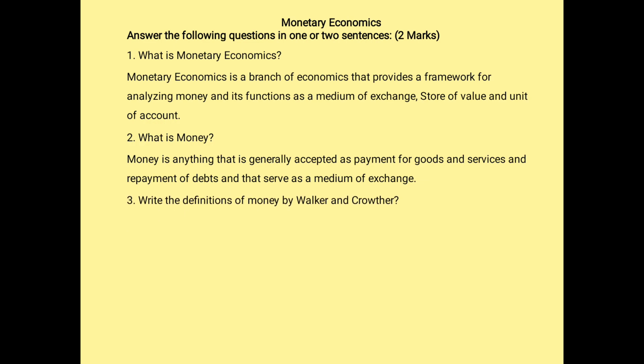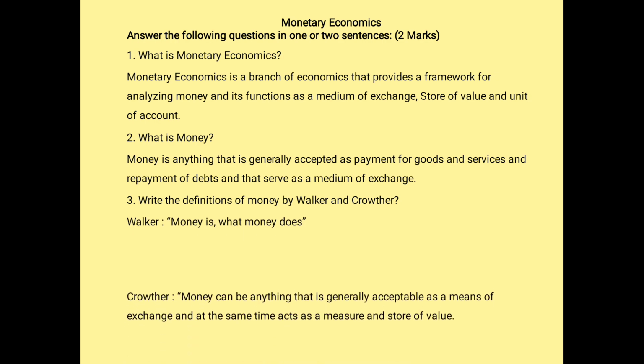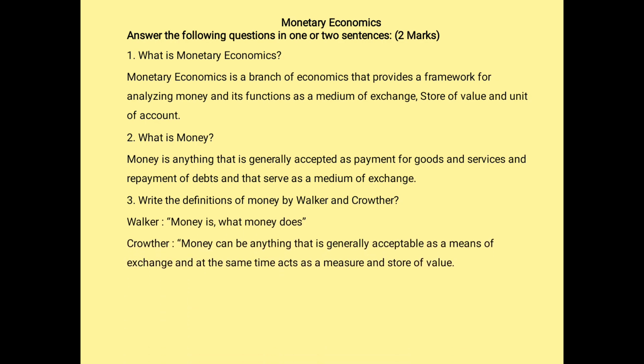Write the definition of money given by Walker and Crowther. So we have two definitions. Walker has given: money is what money does. And Crowther has given: money can be anything that is generally acceptable as a means of exchange and at the same time acts as a measure and store of value. What is barter system? All of us know what this is. Exchange of goods for goods is known as barter system.